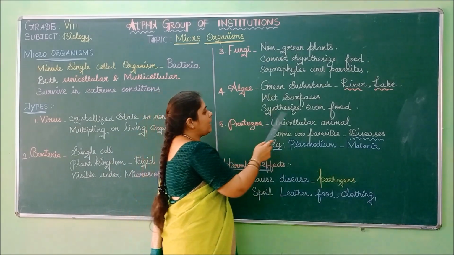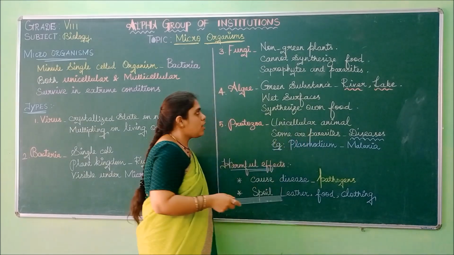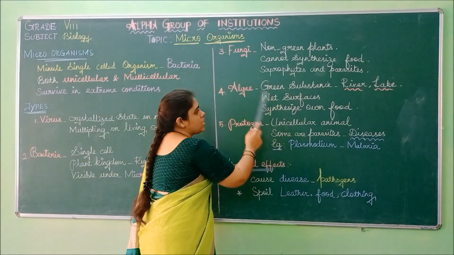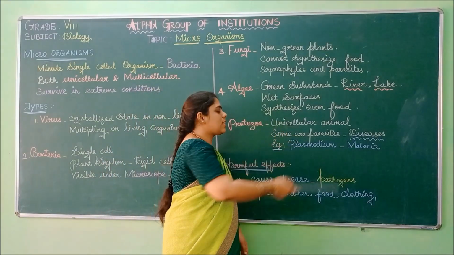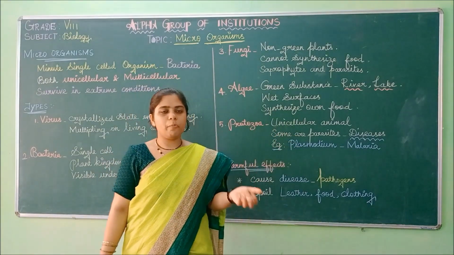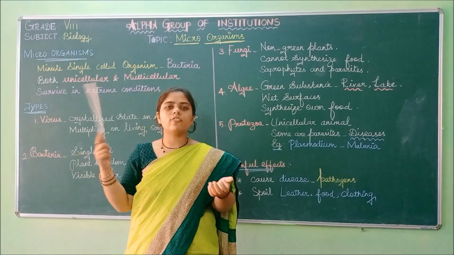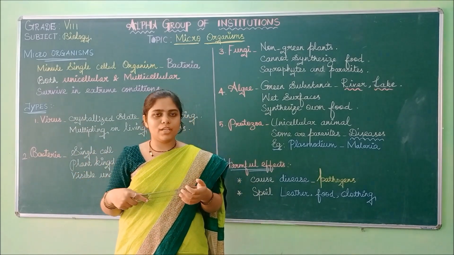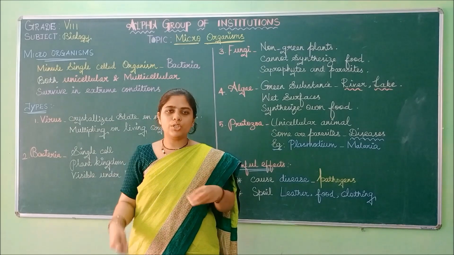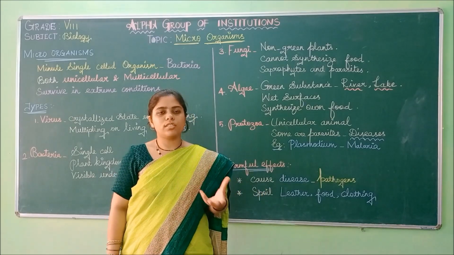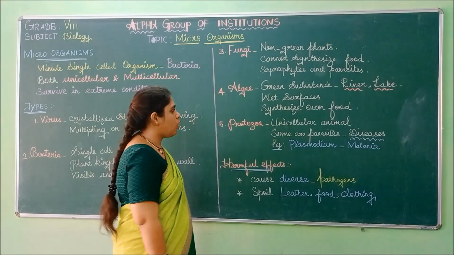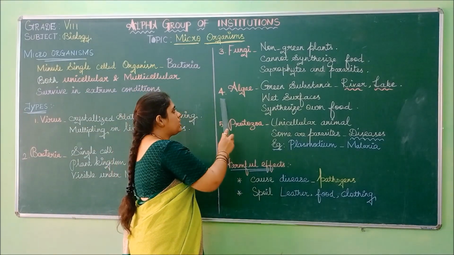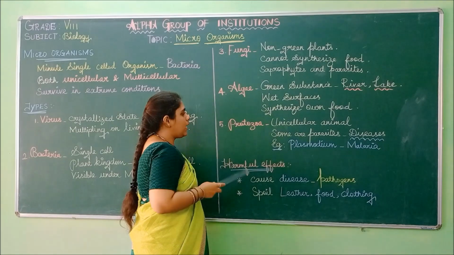Next, they can synthesize their own food. The green substance, the chlorophyll, is present. So they can synthesize their own food. With chlorophyll, with the help of sunlight, water and carbon dioxide, they can produce their own food. They can produce starch. So they do not depend on other organisms for nutrient supply. These are the characteristics of algae.